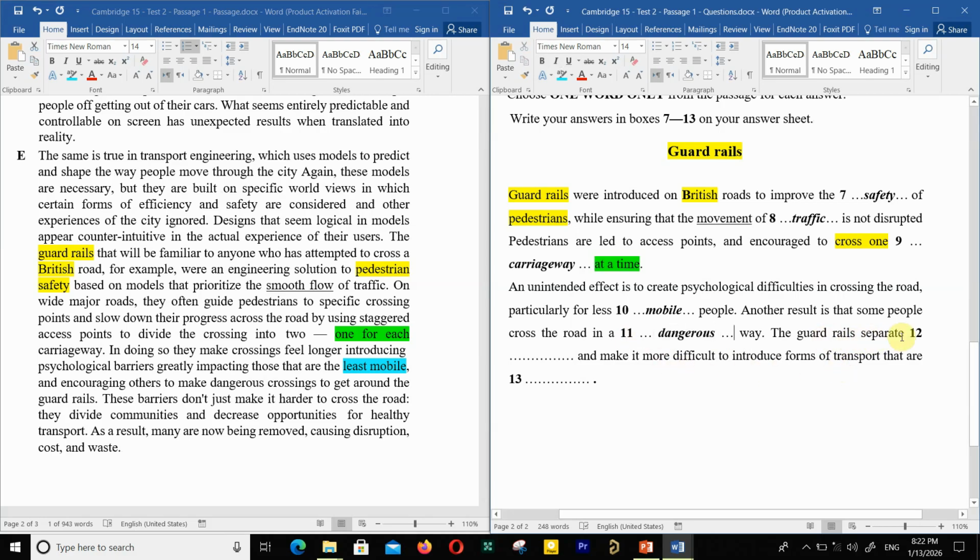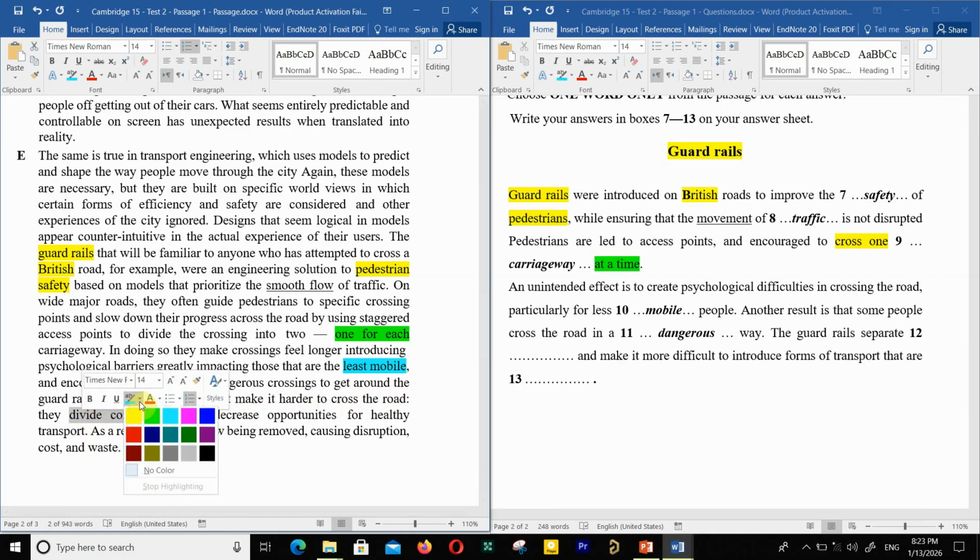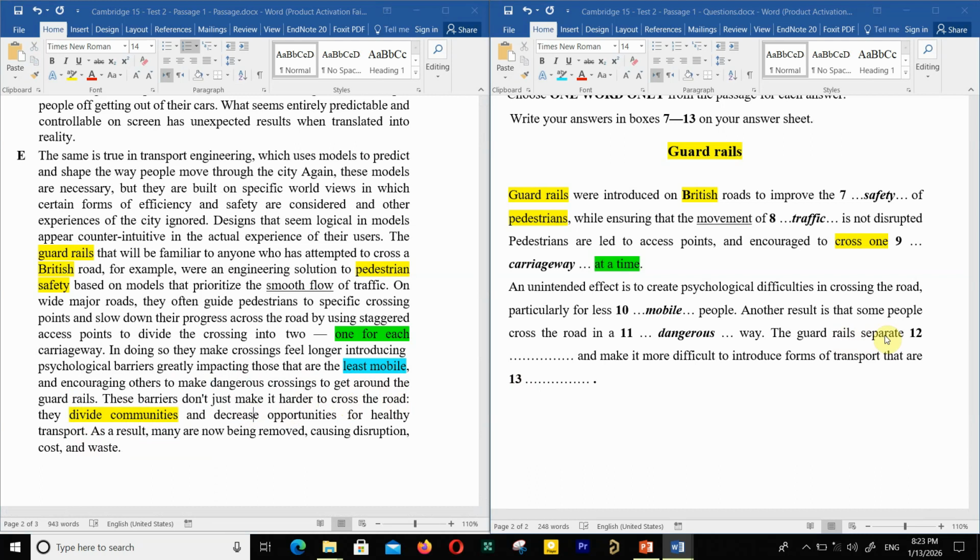The guardrails separate and make it more difficult. Separate what? These barriers don't just make it harder to cross the road. They divide communities. You see, divide communities. They separate what? Communities. Divide, separate, divide. Just paraphrasing, so easy paraphrasing.